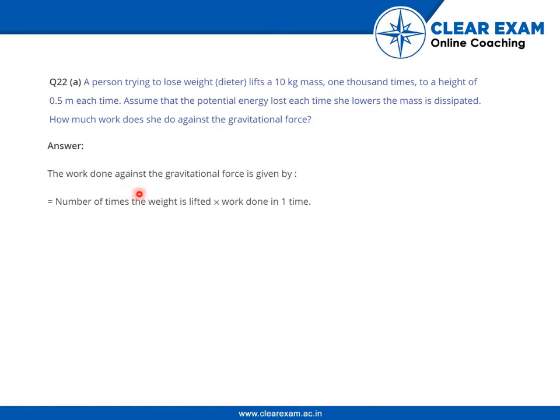The work done against the gravitational force is given by the number of times the weight is lifted into the work done in one time. The number of times the weight is lifted is given as 1000, and the work done in one time is mgh. So eventually we get 49 kilojoules.